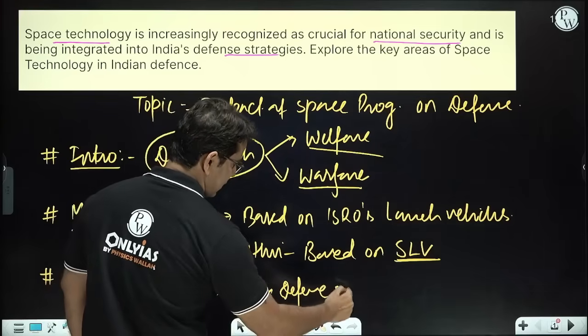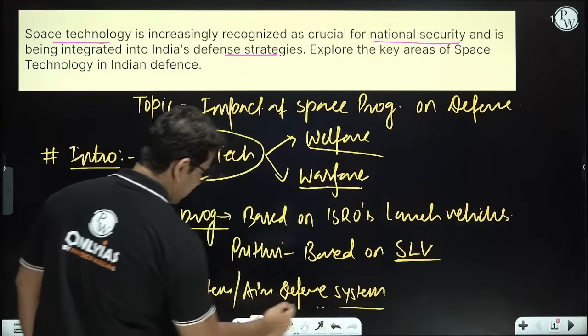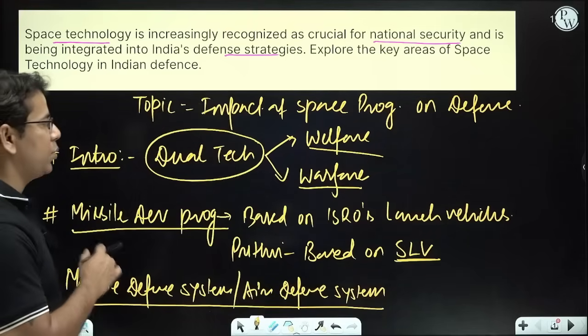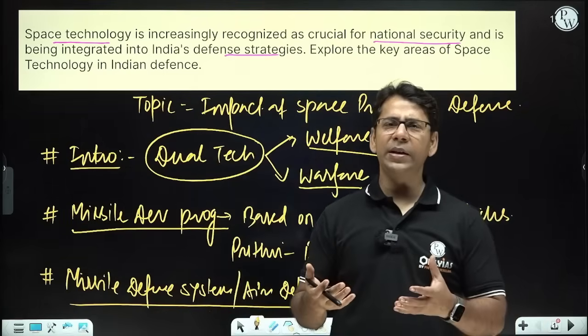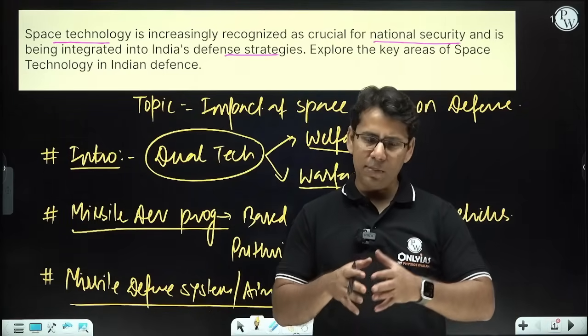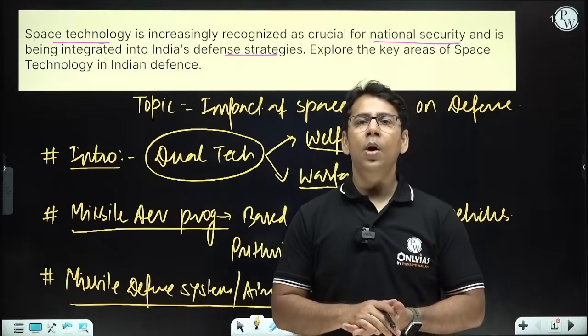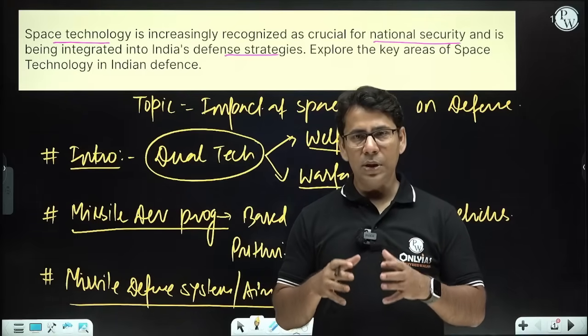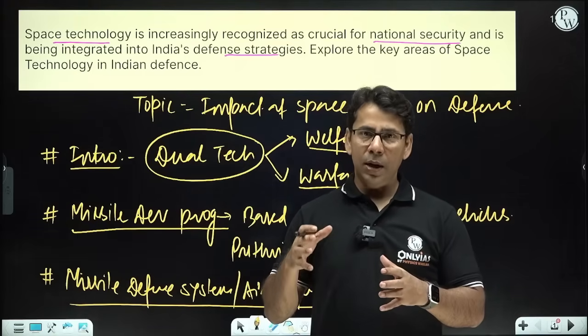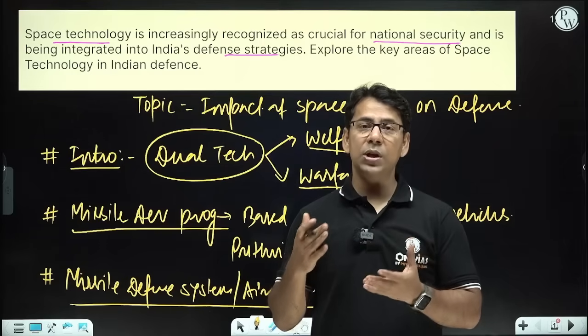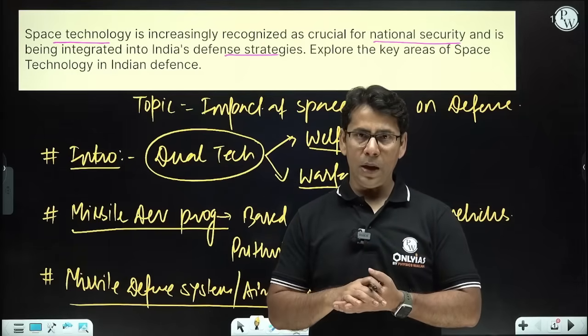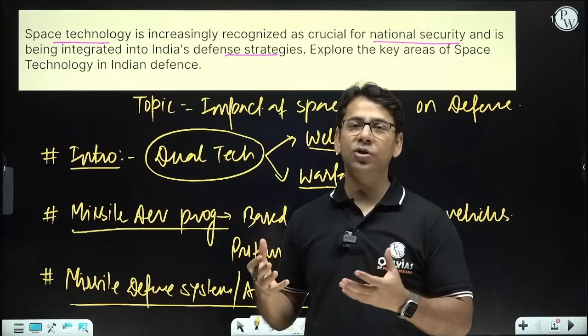Now these two systems are very important, and they can be integrated and used interchangeably. Both these systems are heavily dependent upon inputs of space-related technology. Like we have satellite integration with it.